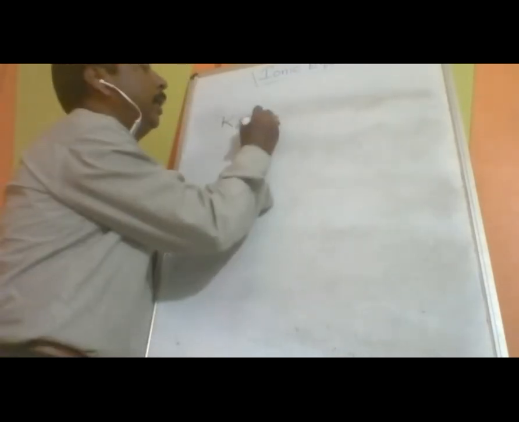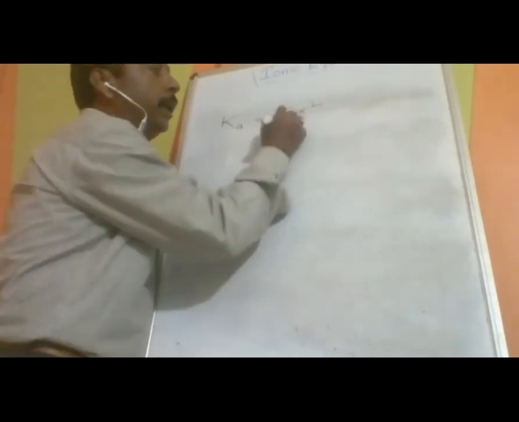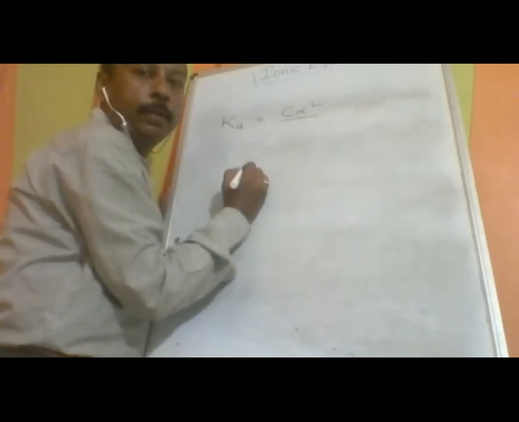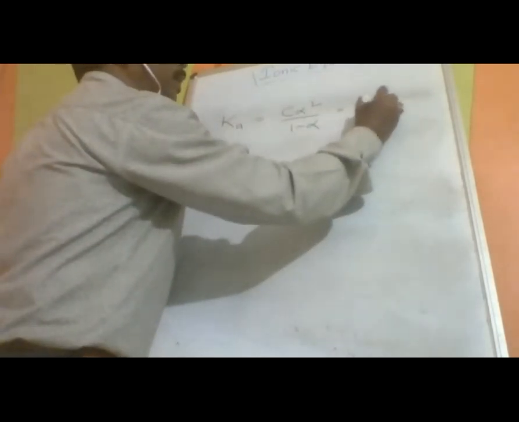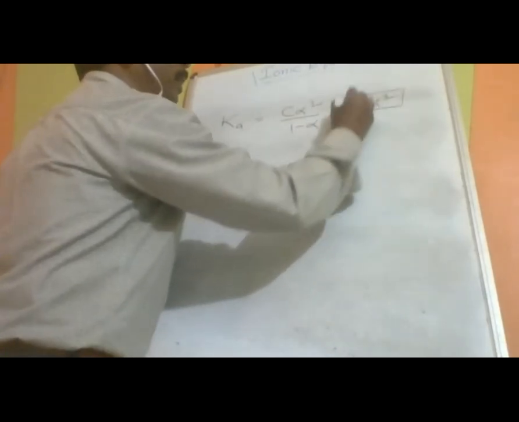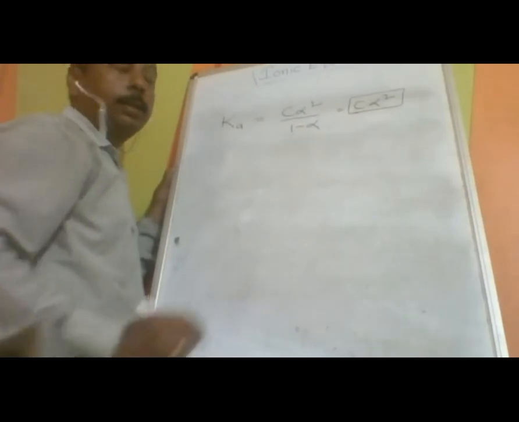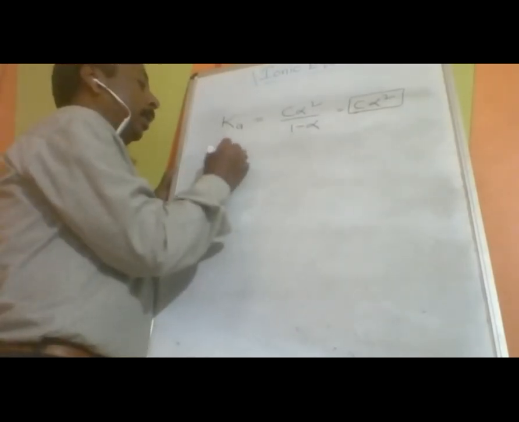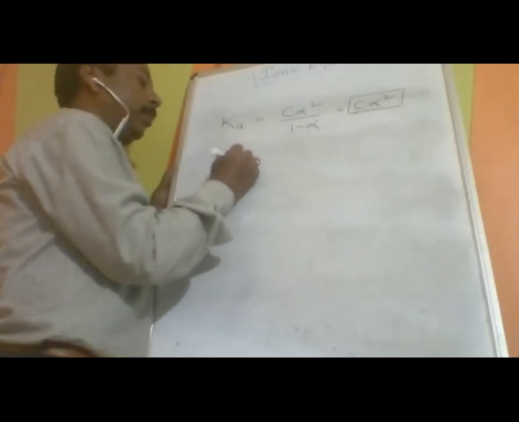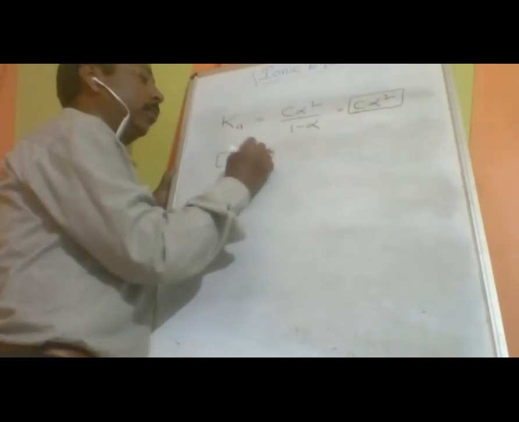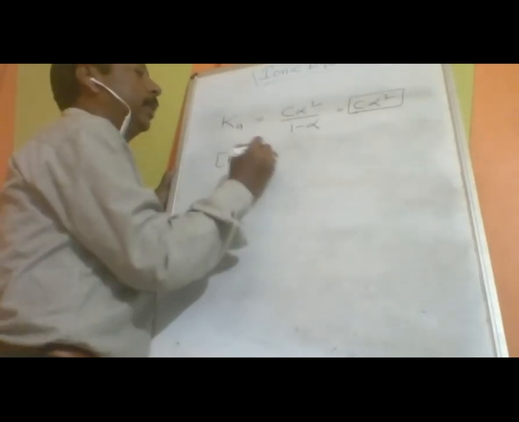Ka is equal to C alpha square upon 1 minus alpha. And we can also write it as C alpha square, provided it is specially mentioned that the degree of dissociation is very much less. Then the concentration of H3O+, which we are going to use much.